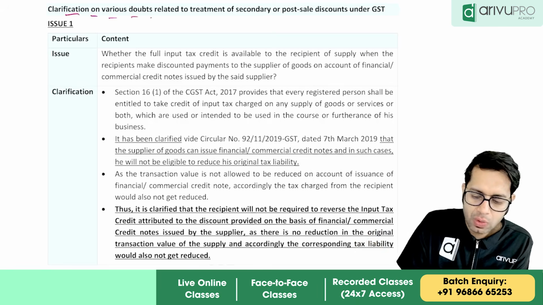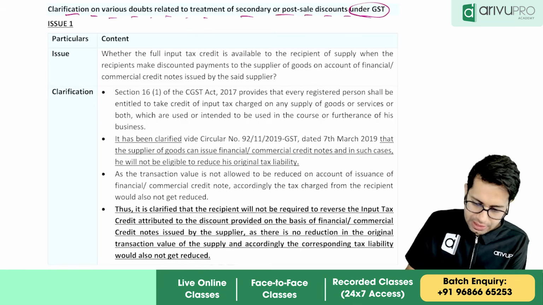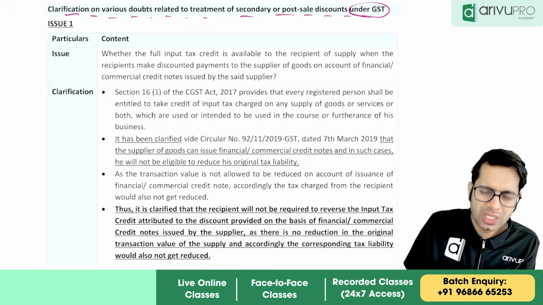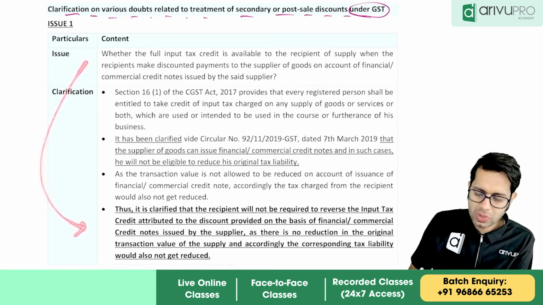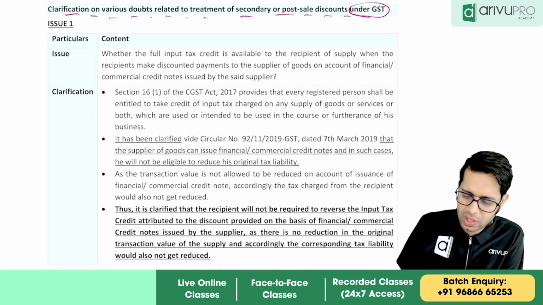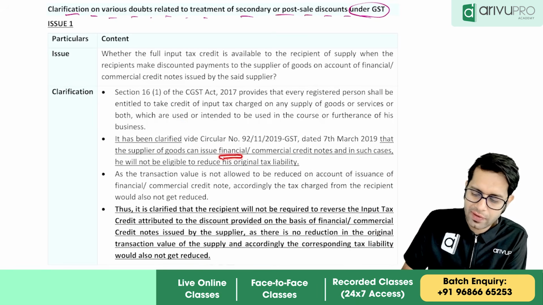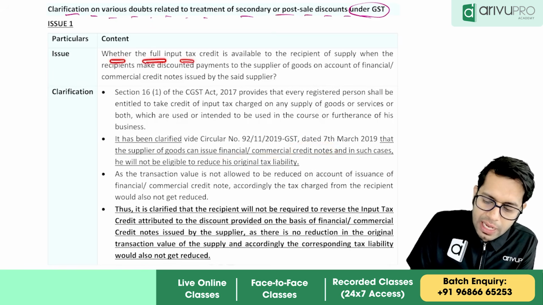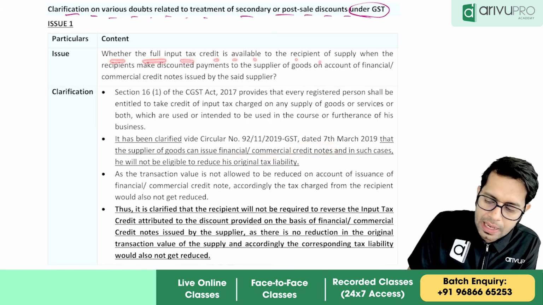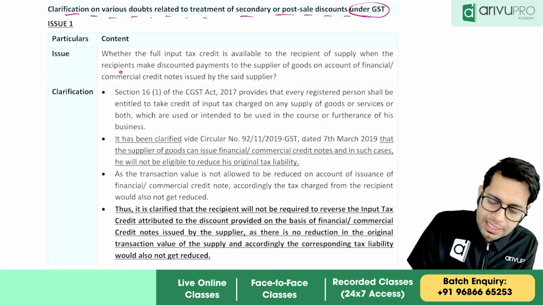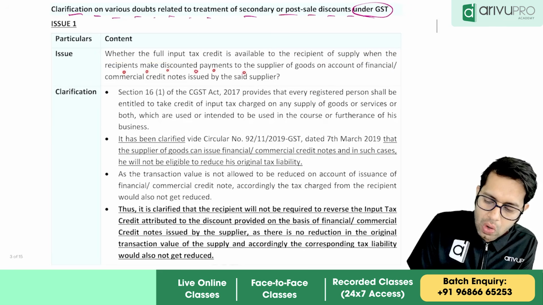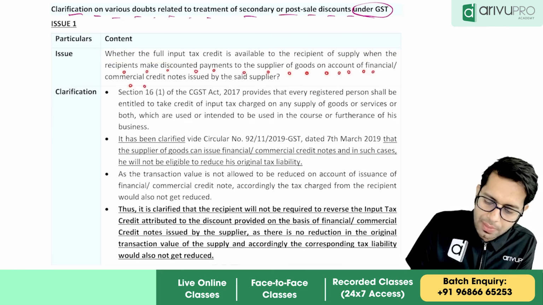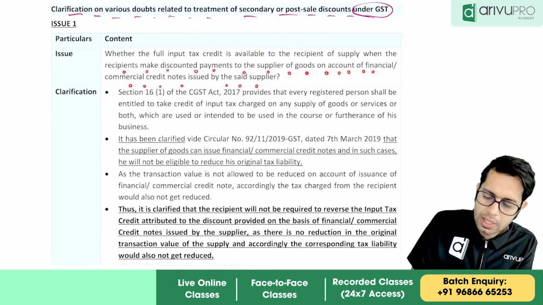Clarification on various doubts related to secondary or post-sale discount under GST. So I'll just read the clarification and what is the conclusion. I have explained the story already. So see, they have written financial or commercial credit notes. Whether full input tax credit is available to the recipient of supply when the recipient makes discounted payment to the supplier of goods on account of financial or commercial credit notes issued.